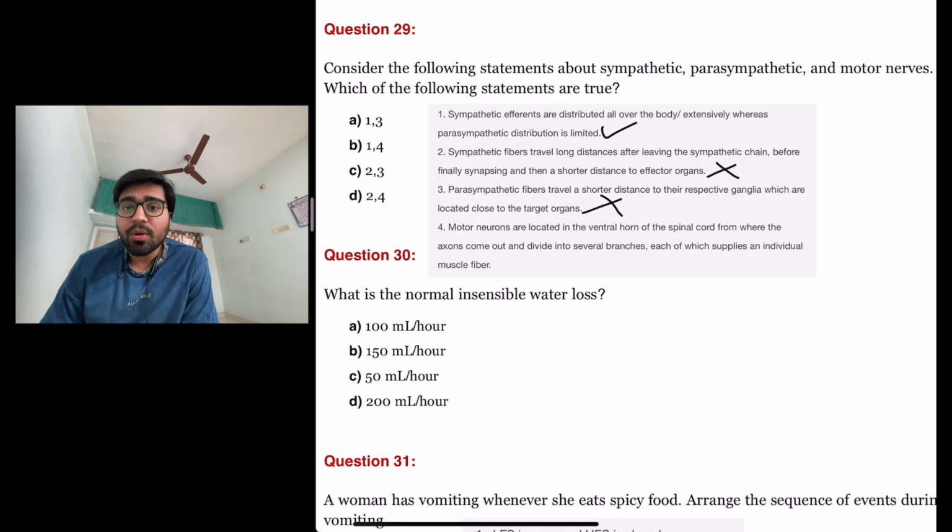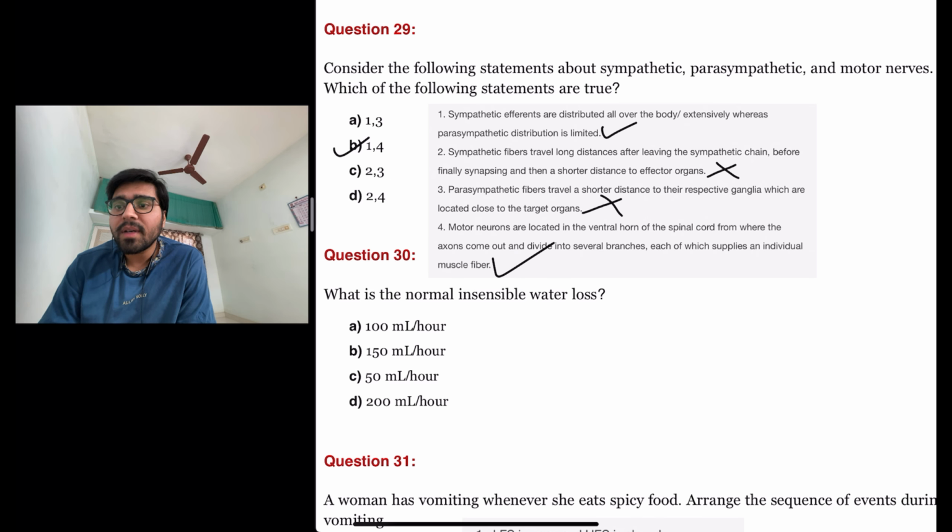The last statement is motor neurons are located in the ventral horn of the spinal cord from where the axons come out and divide into several branches, each of which supplies an individual muscle fiber. This one is actually true. Motor neurons are actually located in the ventral horn of spinal cord. Yes. And the axons come out and divide into several branches, each of which supplies the individual muscle fiber. So the answer here is B. 1 and 4 are the true statements.